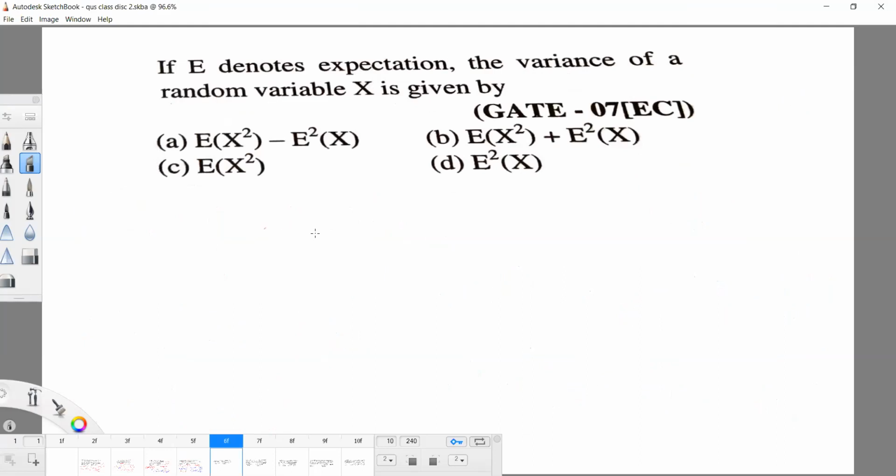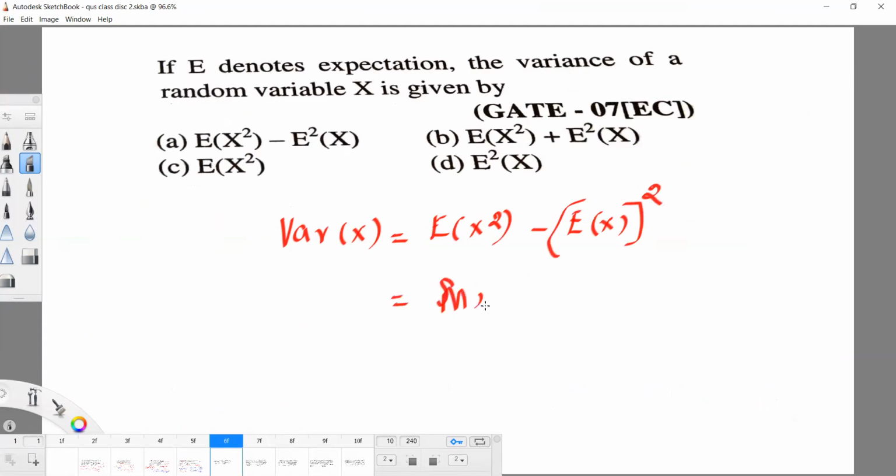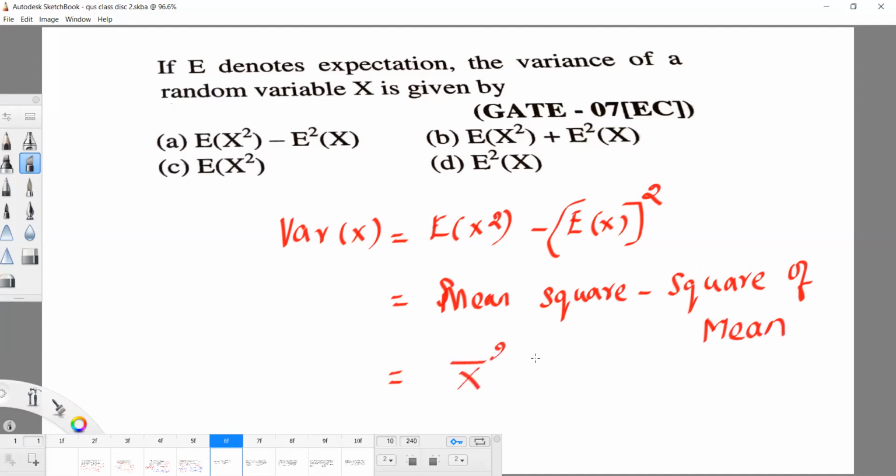Yes, this is a direct formula based question. So we need the formula for variance of x: E of x square minus E of x whole square. In terms of theory, E of x square is called the mean square, and E of x whole square is called the square of mean. The variance is the mean square minus the square of mean.